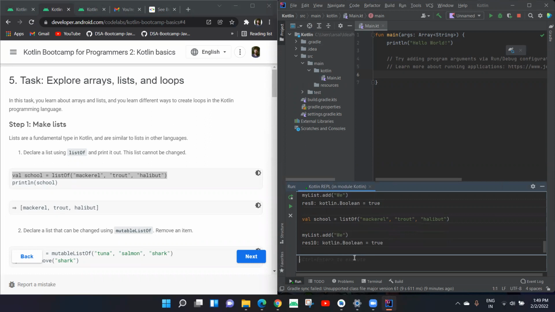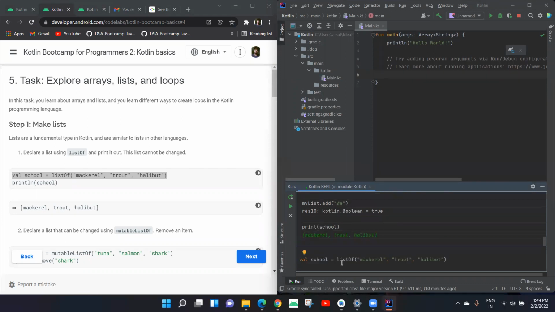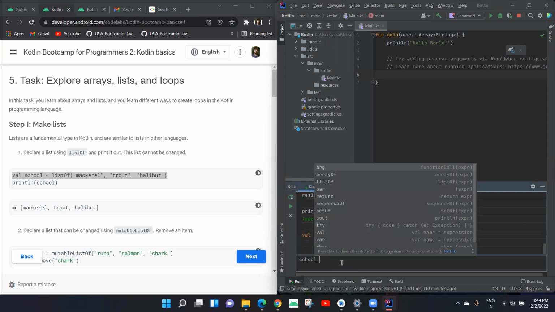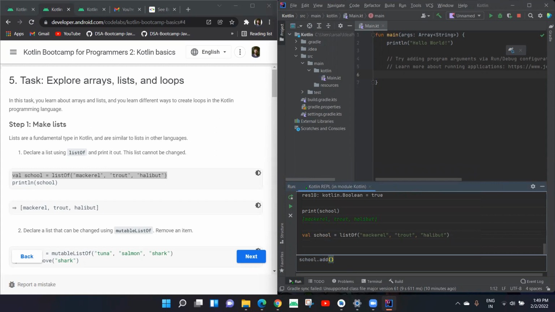That means now if I print this list, print my list, it would show us 4 elements. Here it shows unresolved because we defined the list as immutable.